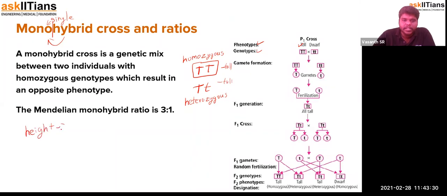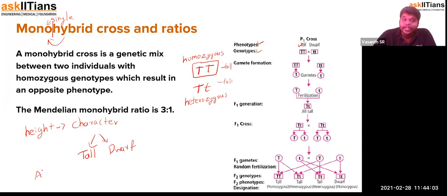Height is the character, and the character can have more than one trait. So it could be an expressing trait, which could be tall and dwarf. Now we'll talk about a different thing.